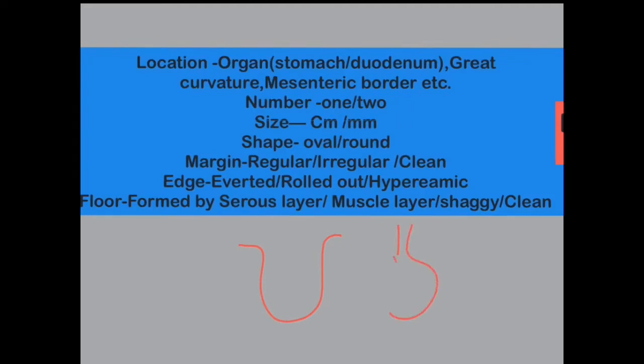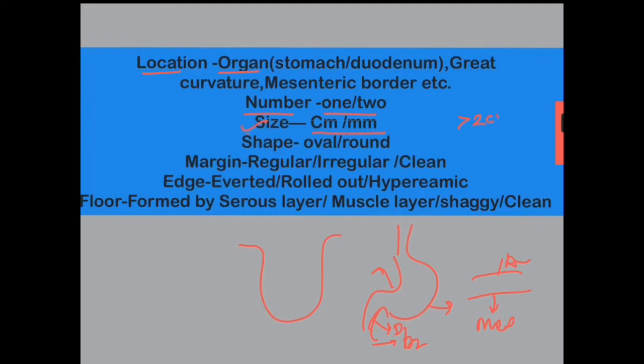For example, in the stomach, it is on the greater curvature or the lesser curvature. In the duodenum, whether it is on D1 or D2, or in case of the intestine, whether it is on the mesenteric border or the anti-mesenteric border. Like that you should describe the location and the organ. Now coming to the number, whether it is 1 or 2, and then you should describe the size, whether in centimeters or millimeters.